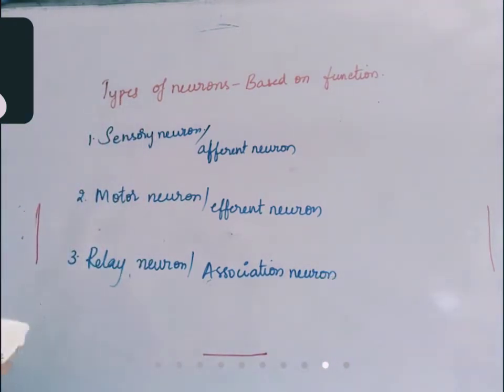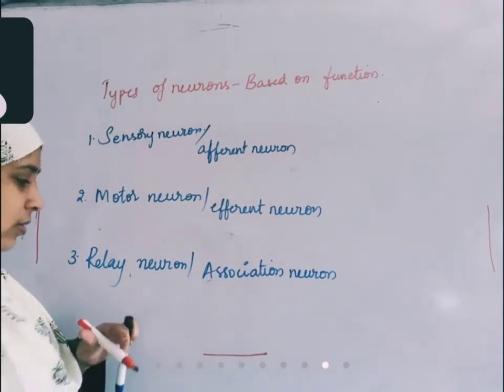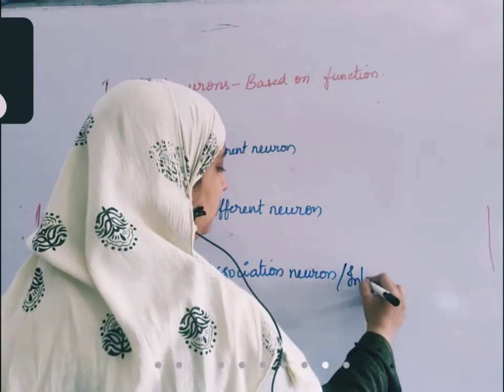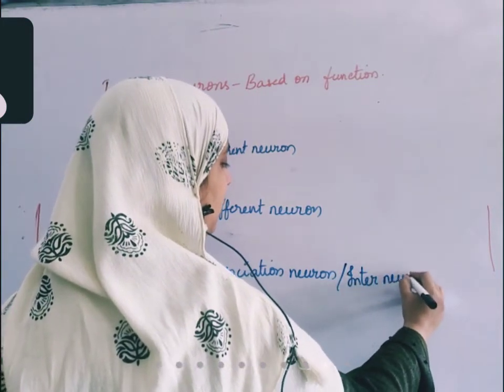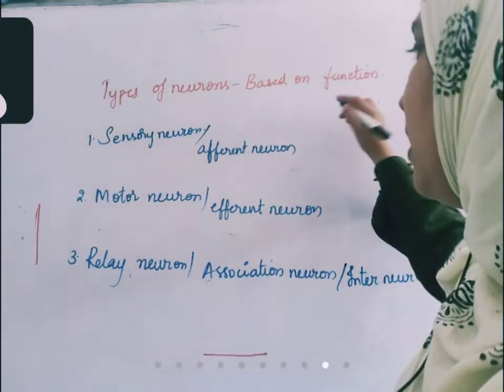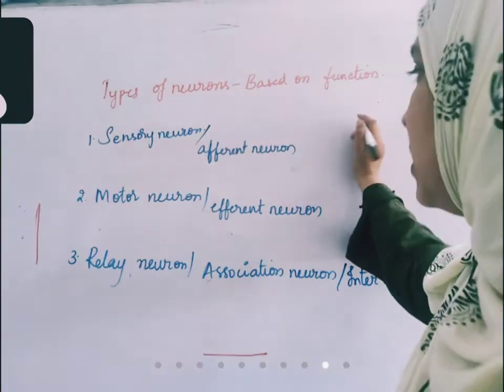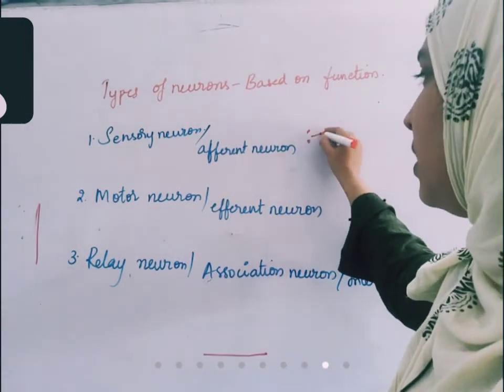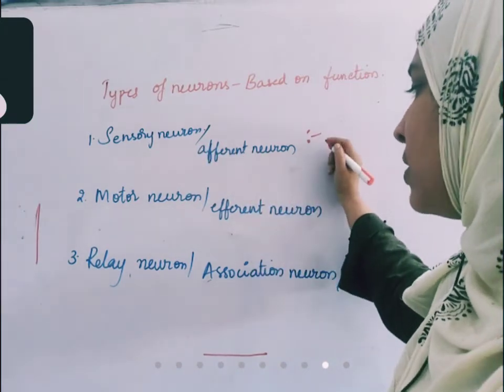What is the function of these neurons? The association neuron, relay neuron, can also be called an interneuron. The signals from sense organs to the central nervous system are carried by sensory neurons.